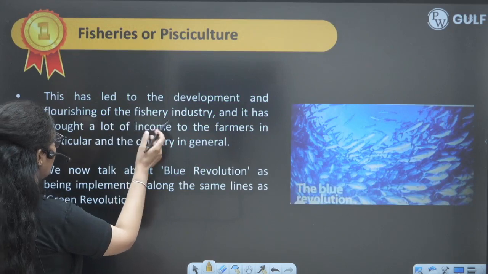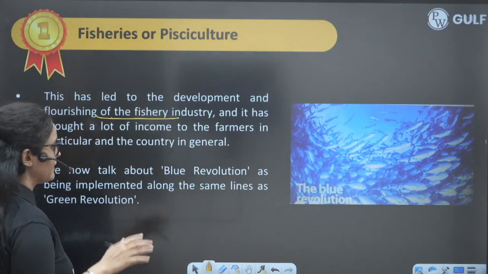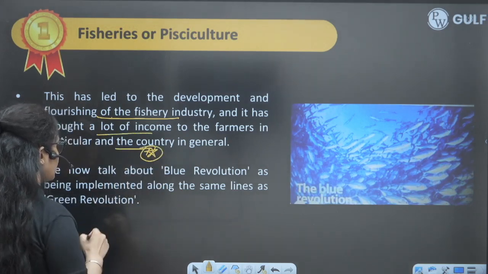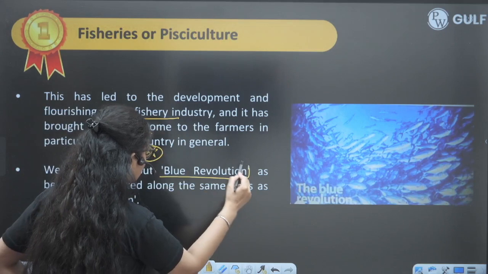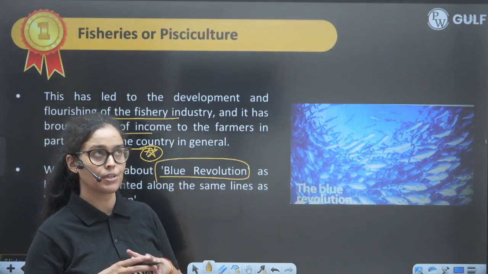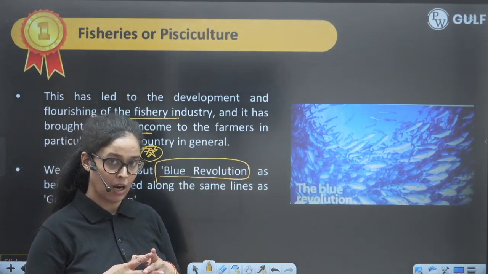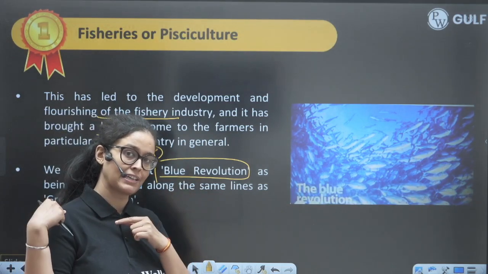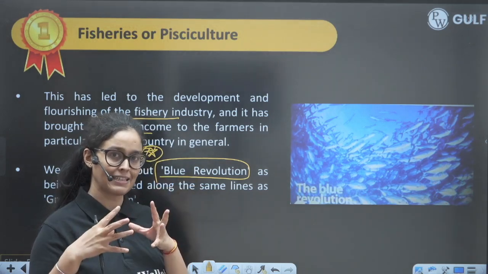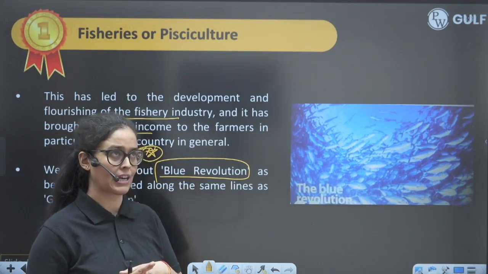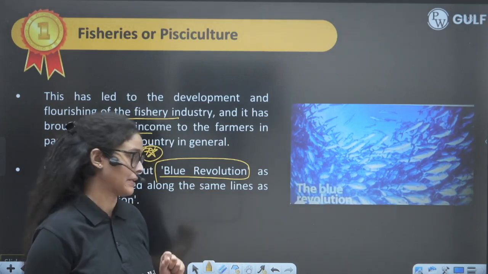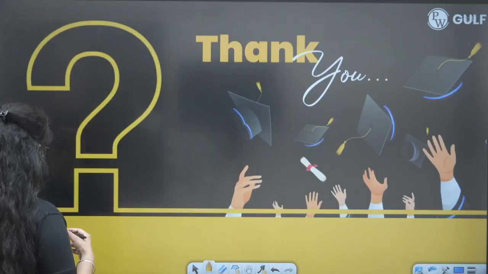So now this fishery industry is flourishing in our country, because I have told you that farmers are earning from this, it is their earning, so we have to increase the production of the fishes, known as the blue revolution. Blue revolution means artificially we are increasing the production of the fishes. How? In the female fish we inject FSH, they will produce many eggs, and then we release the males there, they release the sperm, external fertilization happens, and a lot of fishes are produced in that way, right? So artificial production is happening to increase the fish production.